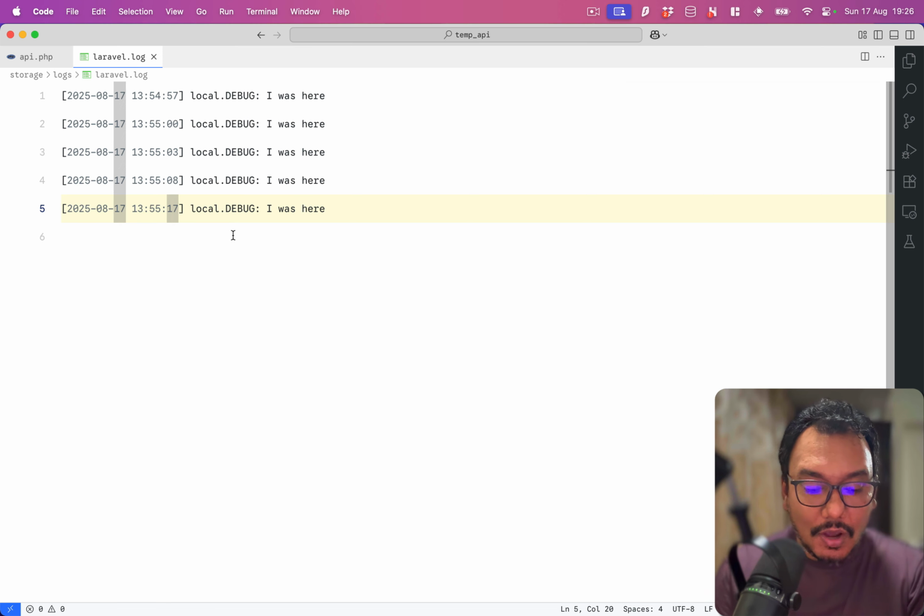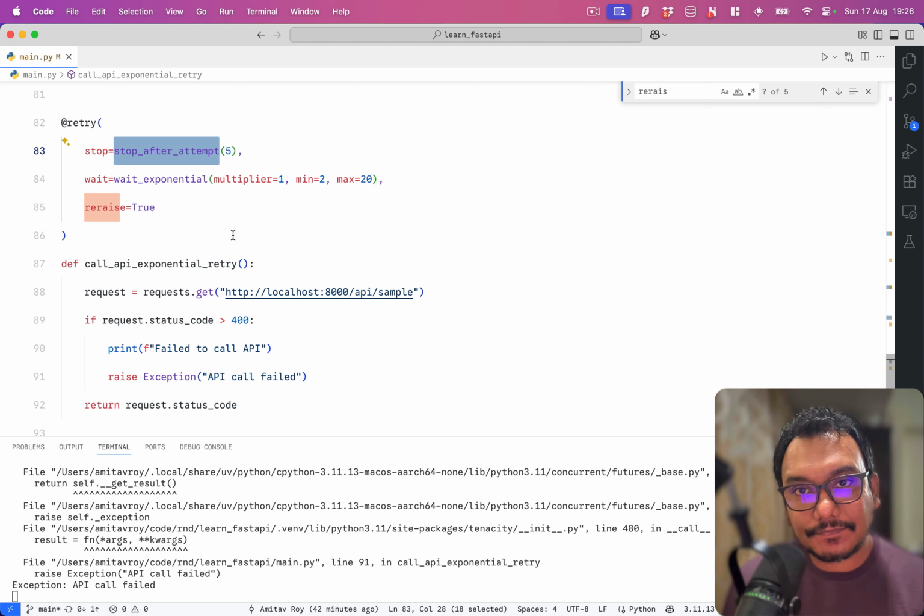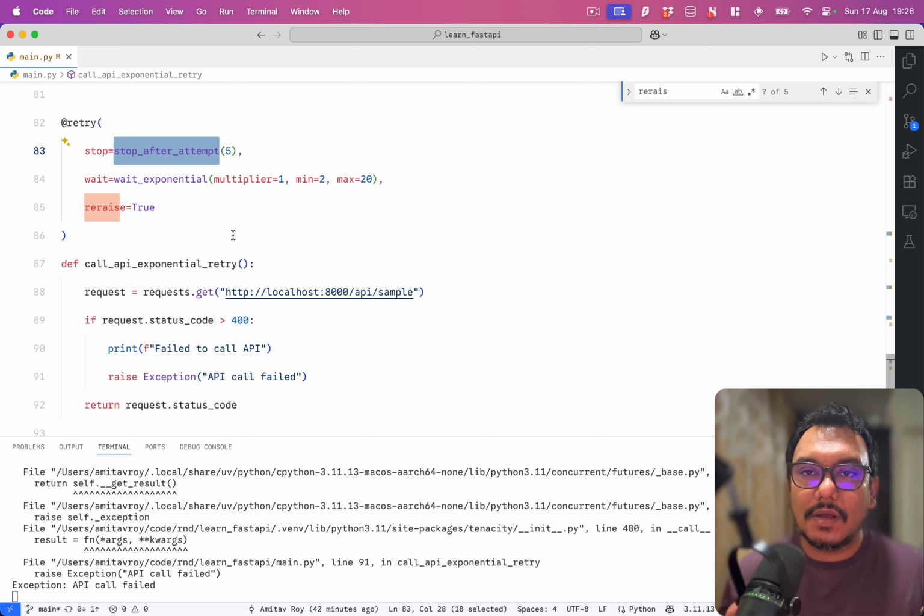And believe me, on production, ideally, you will have something like this. You would want to relax your API calls if you are finding a failure. Let's be honest, it is quite possible that the service provider whom you are calling may be doing a deployment and there's a downtime.